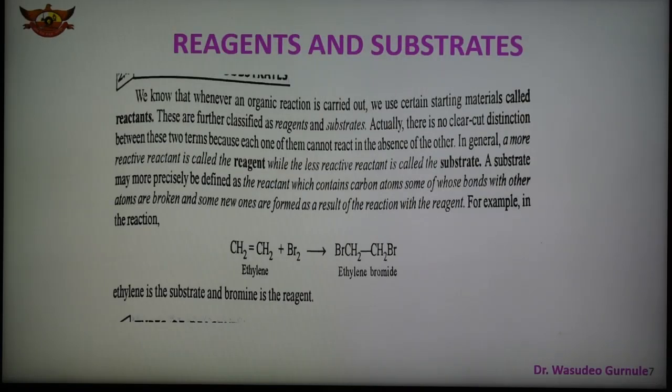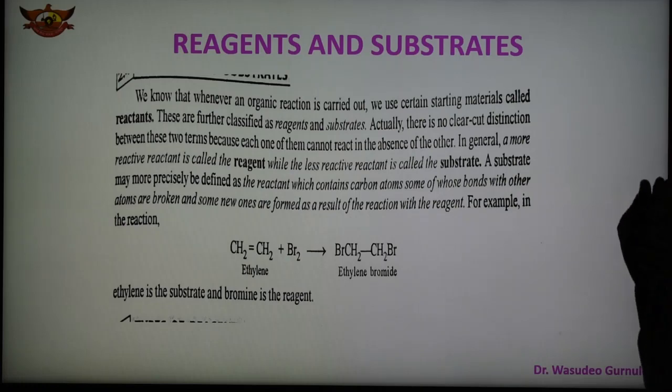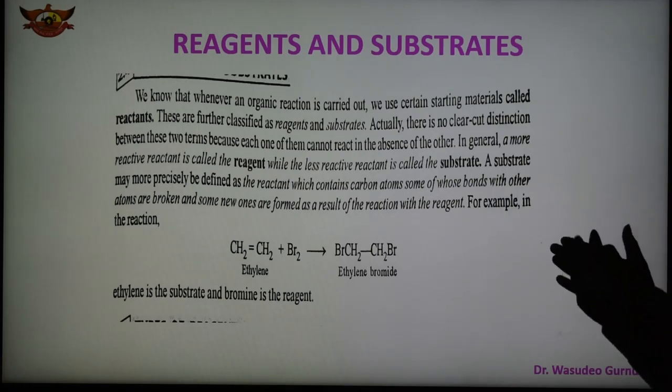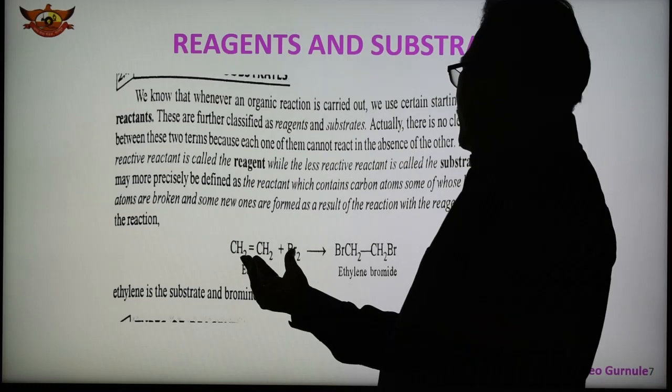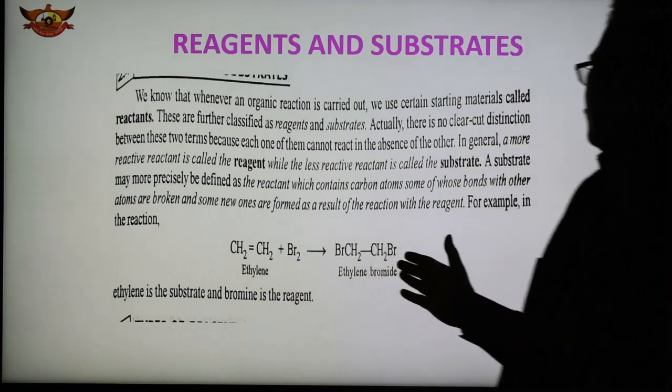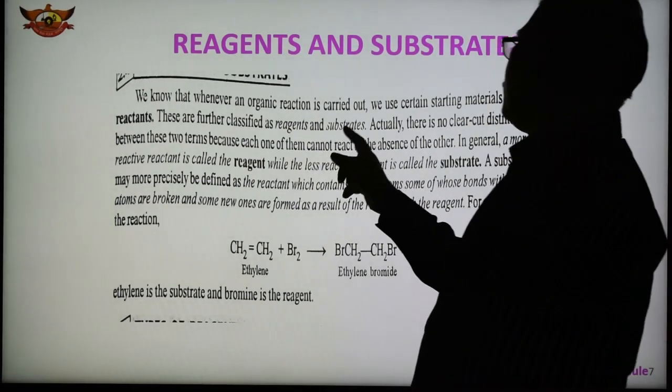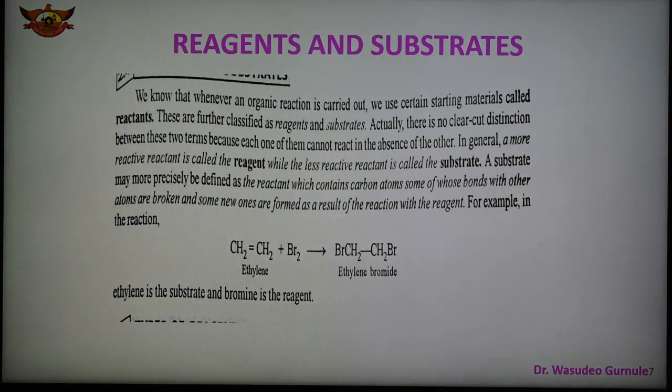Now what is reagent and what is substrate? We should also know what is reagent and what is substrate. There is no clear distinction, but in an organic reaction, certain materials are used as reactants, and these reactants are converted into the product. Now we can classify these reactants into two parts: one is reagent and the other is substrate. Now what is the distinction between reagent and substrate?